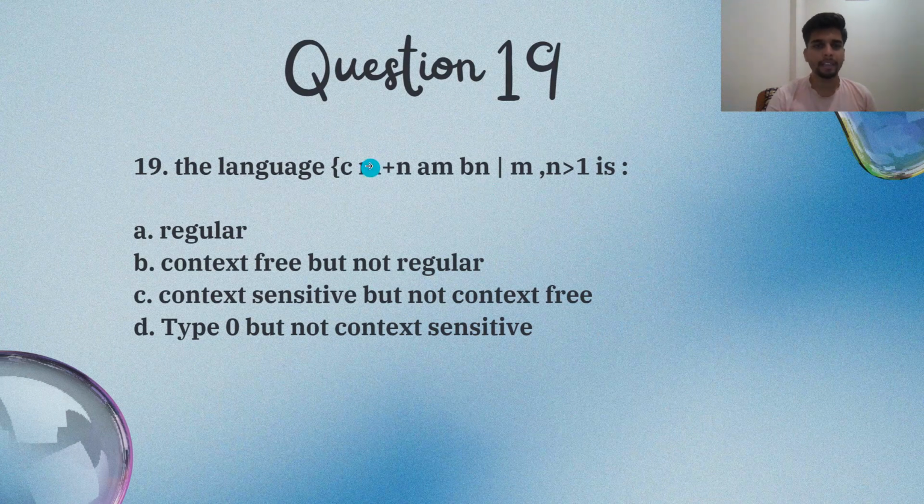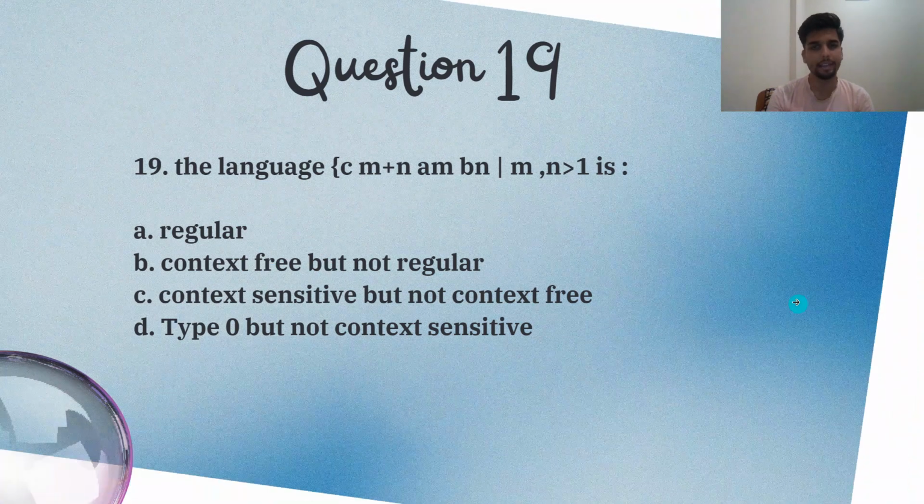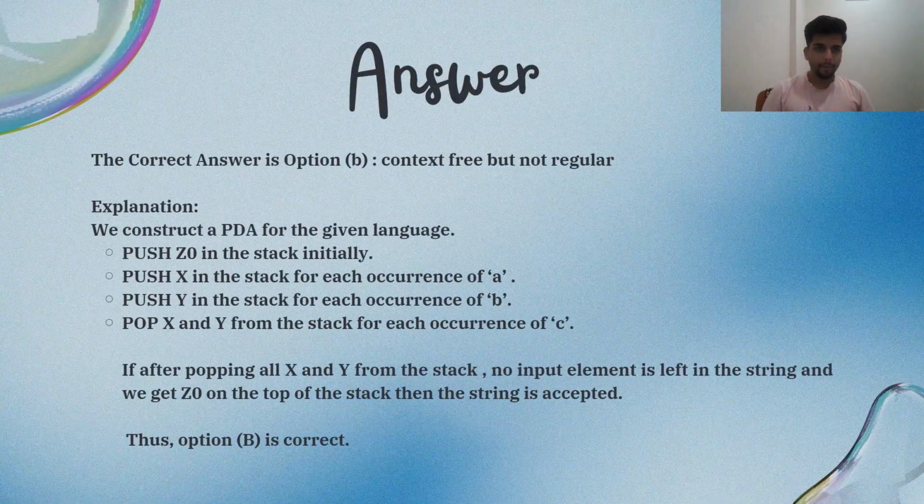This is our question number 19. It says the language is in which set: regular, context free but not regular, context sensitive but not context free, or type 0 but not context sensitive. So we have to give the answer: what is the language? Is it regular? Is it context free but not regular, or something else? Let's analyze. The correct answer is option B, context free but not regular.